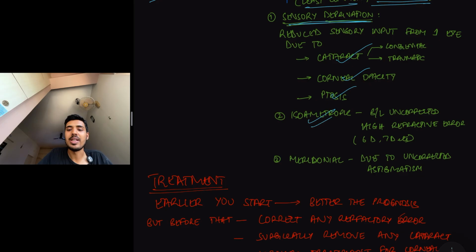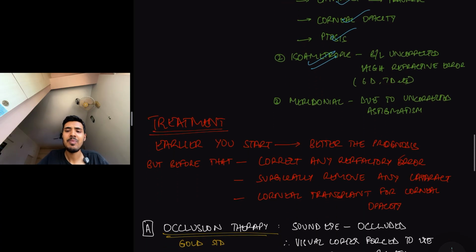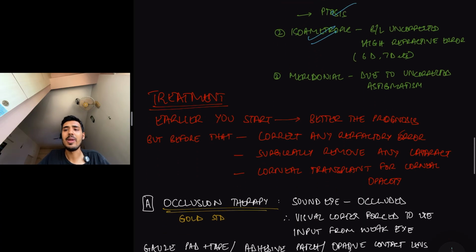Isoametropic amblyopia is when both the eyes have a bilaterally high degree of uncorrected refractive error. So refractive error bilaterally high degree and uncorrected, 6 diopters, 7 diopters, etc. Then you have meridional amblyopia. Now what is meridional amblyopia? Similarly, where one eye has a high degree of uncorrected astigmatism. So that leads to meridional amblyopia.